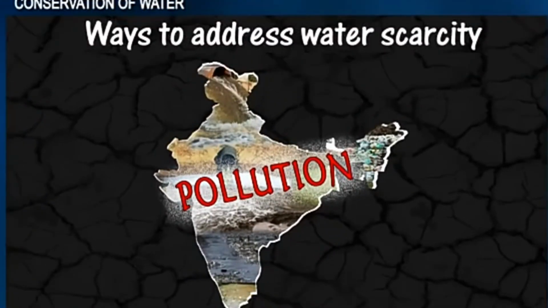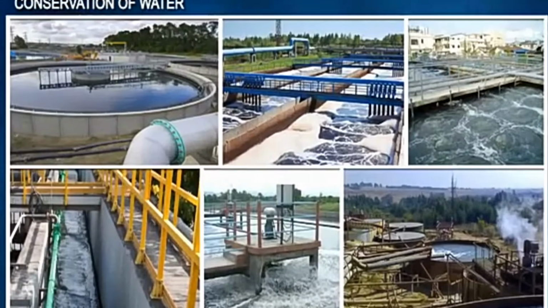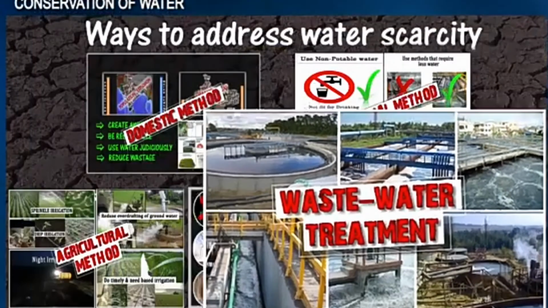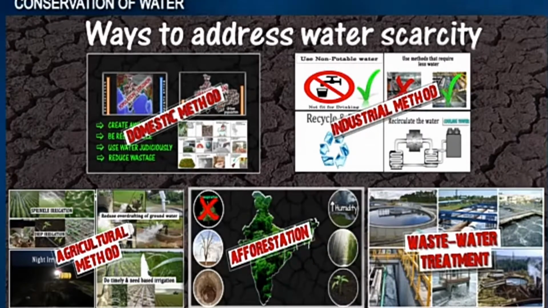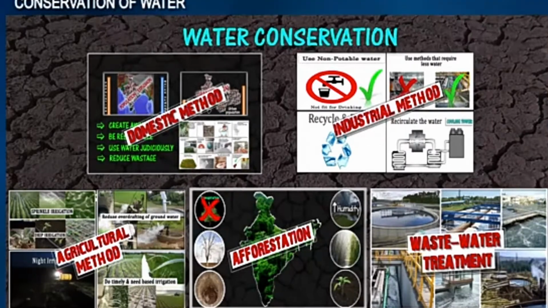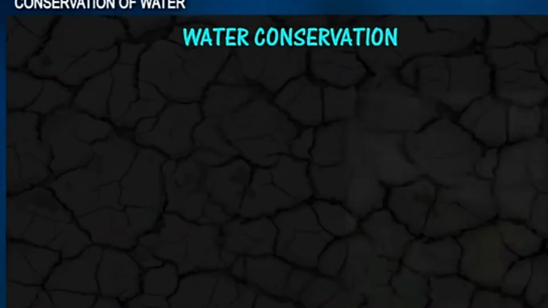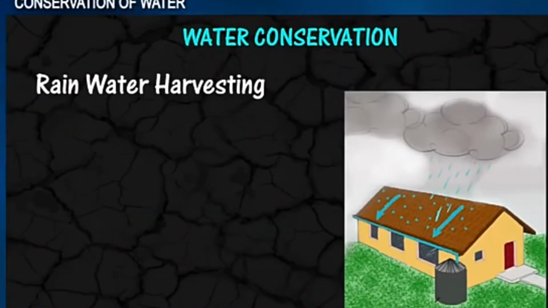And the last one is pollution. As much as possible, we should avoid water pollution. Remember, we talked about water pollution. So this is the pollution aspect of conserving water. We've talked about the domestic, the industrial, the agricultural, deforestation, and pollution.